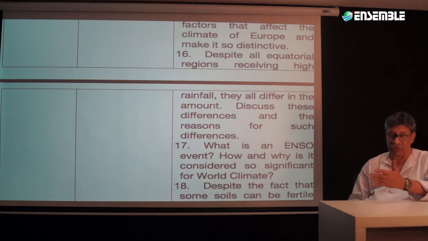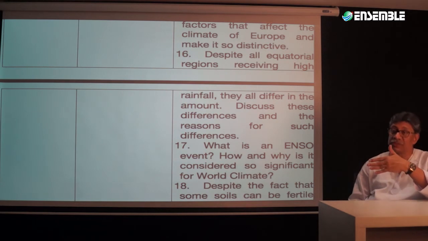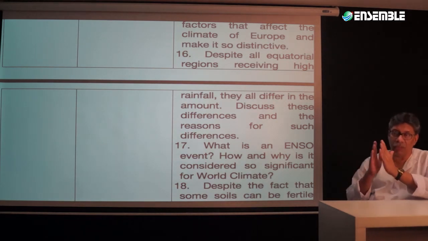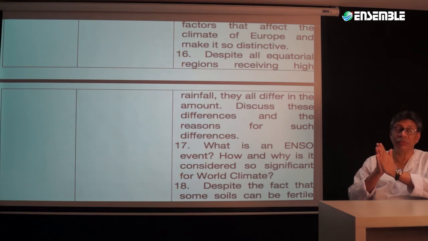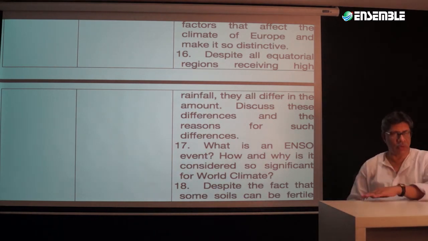We are talking about, of course, also the climate, despite the fact that the equatorial regions receive a very high amount of rainfall, all the equatorial regions differ from each other in many ways. This is a part of it, and so on and so forth.